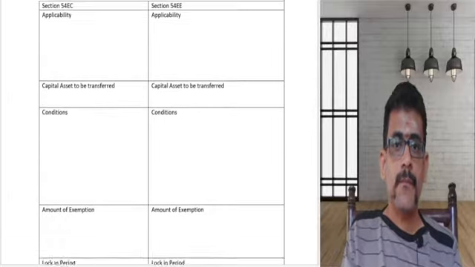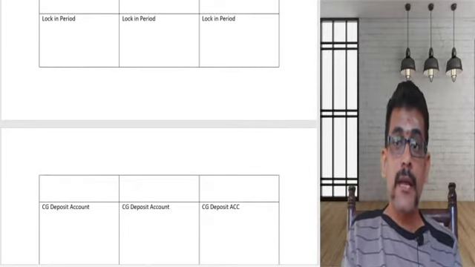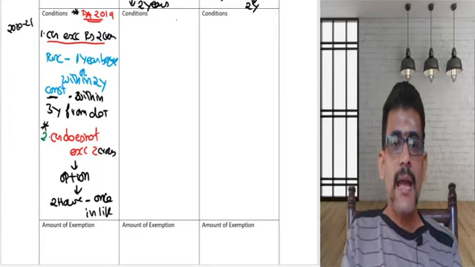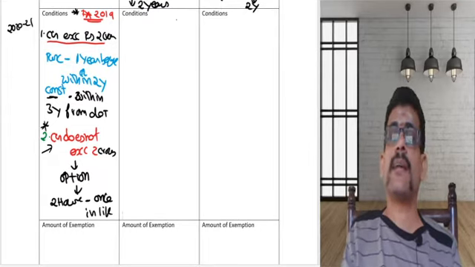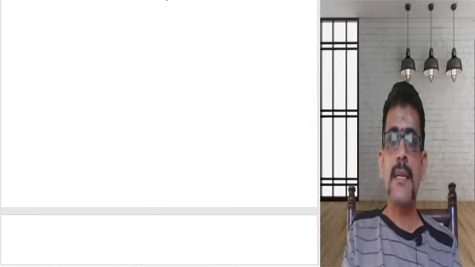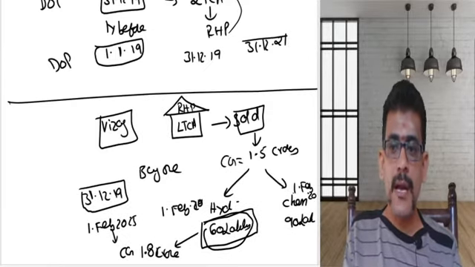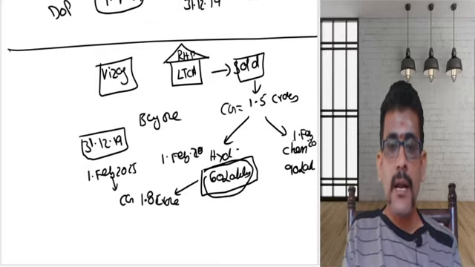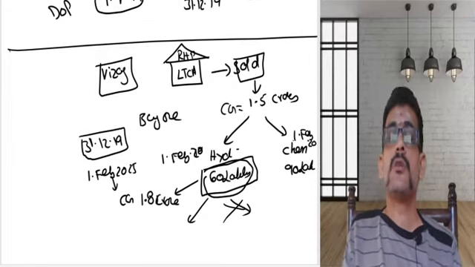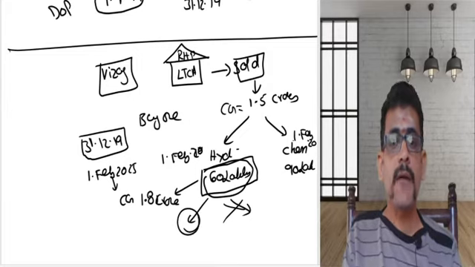Now, what? 1.8 crores is less than 2 crores. So, I may be coming into the second category, but I cannot do. Why? Once I sell this property in Hyderabad, I am not entitled to buy two houses. I am not having this option. I can only buy one house.